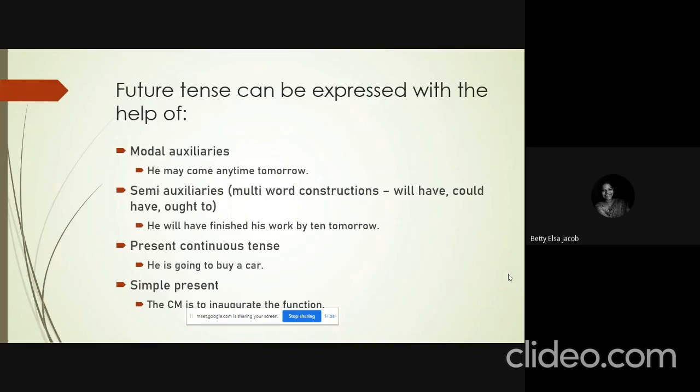We can also use present continuous tense to refer to a future action. The example, he is going to buy a car. Now here we have used the form of a present continuous tense, and that refers to a future action. Similarly, we can also use simple present tense to refer to future action. The CM is to inaugurate the function. Now here is the verb, and that is used in simple present tense.